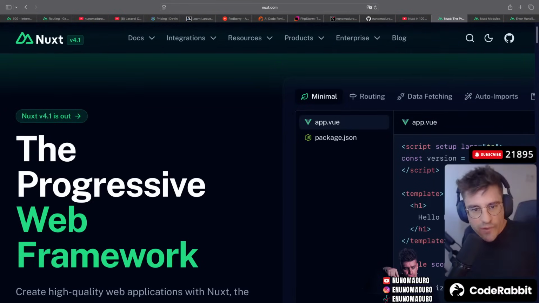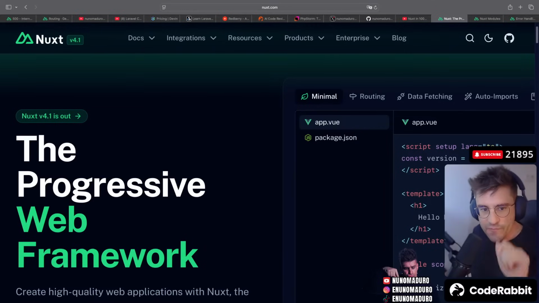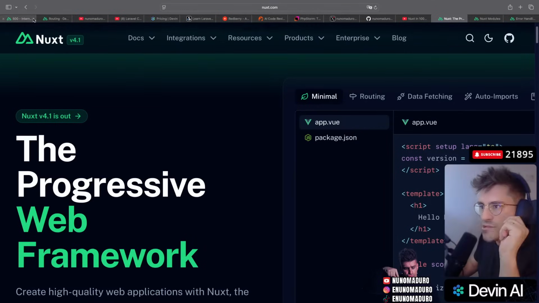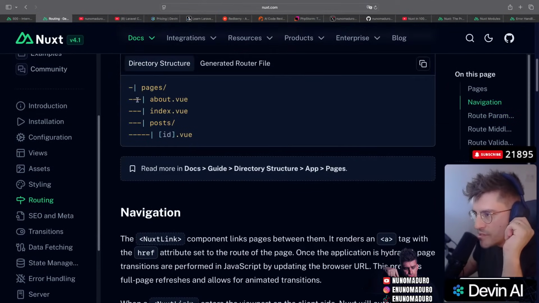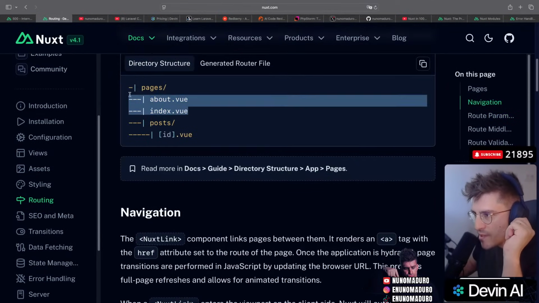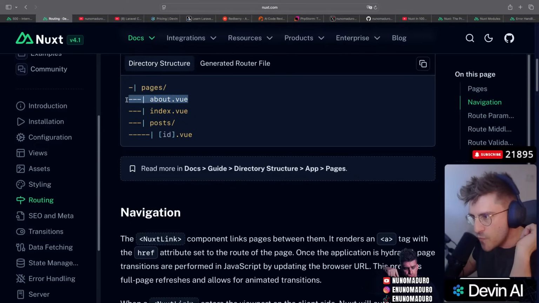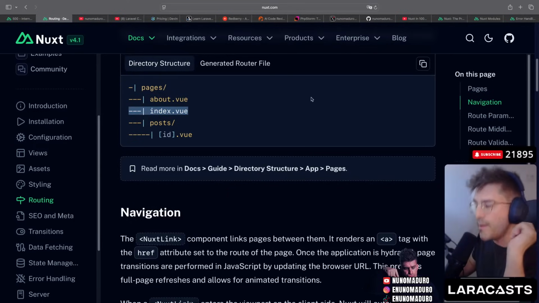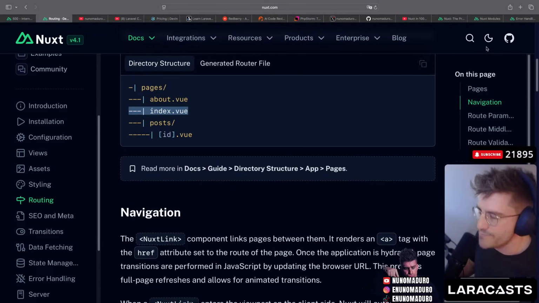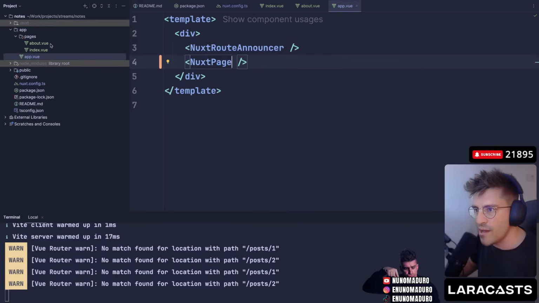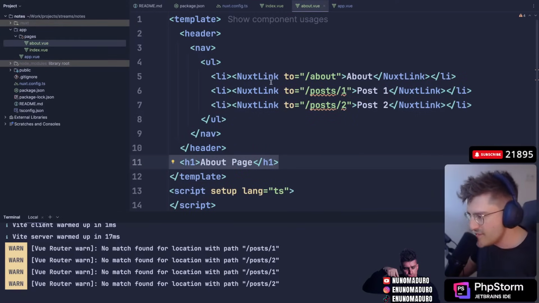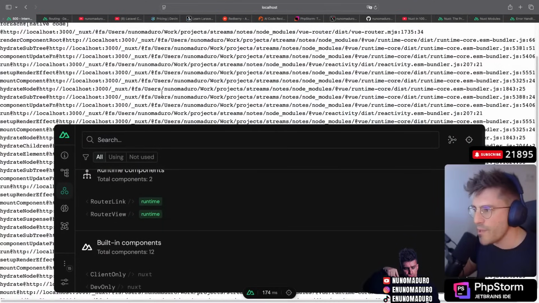You should do a folder named about and have an index.vue inside. I don't think so. I think you are incorrect. You see this? Here we have pages, we have about view, and we have index view, meaning that we don't need to do a folder. It should just work like this, but it's not for some reason, and we are about to find out why. Let me actually read the message.